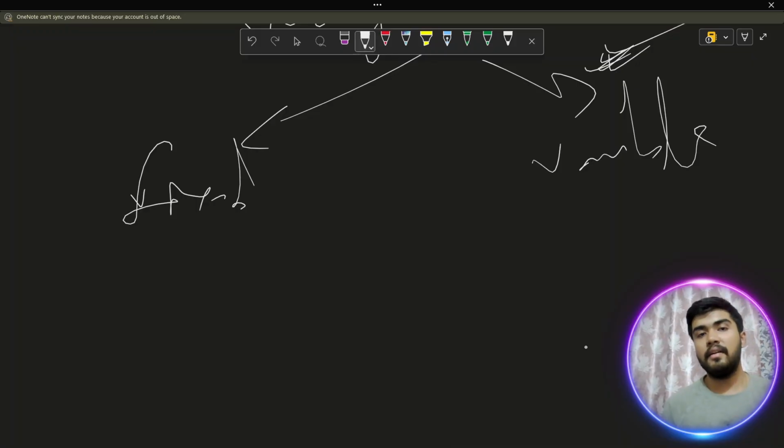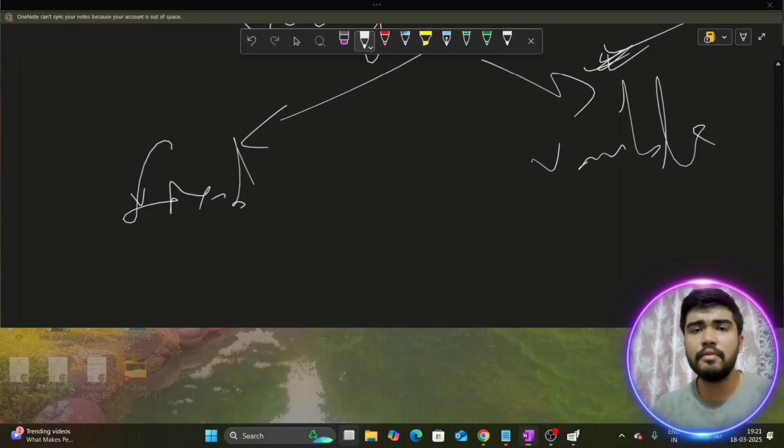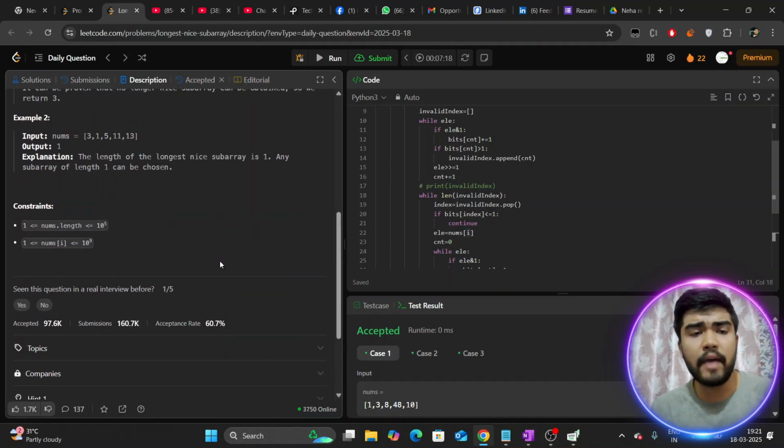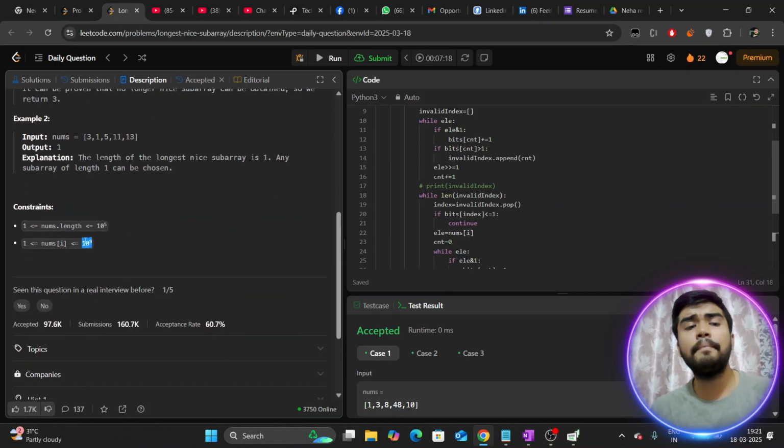Now let's reconnect both the things. What helps me is that for any pair, when we do bitwise AND, they become zero. As per the constraint, nums can grow as big as 10 raised to the power 9, and 10 to the power 9 can be represented by 32 bits.